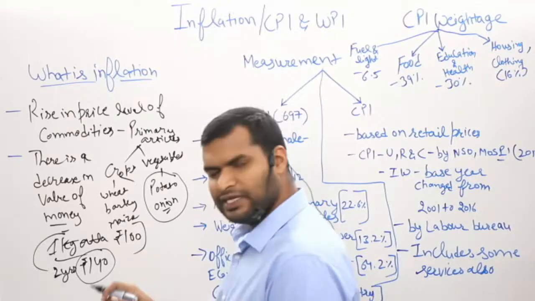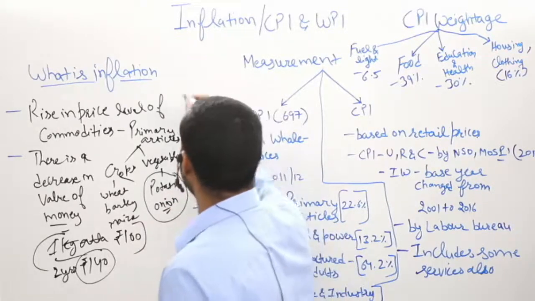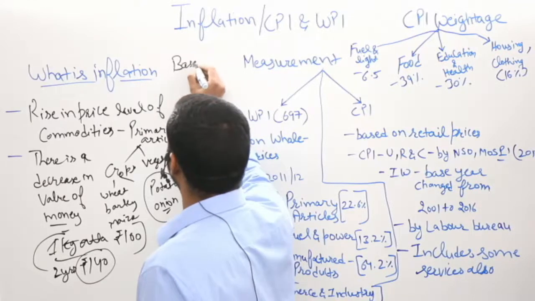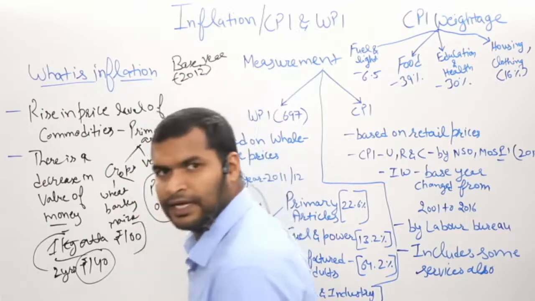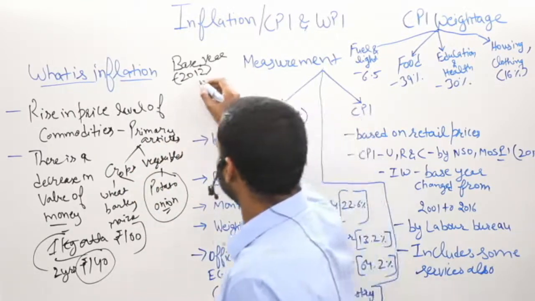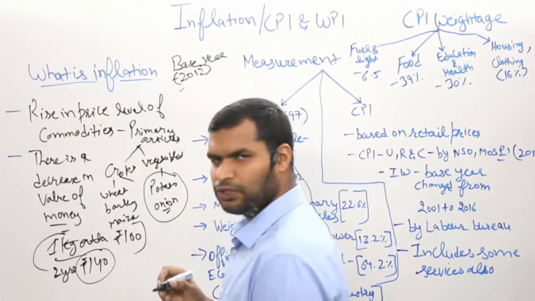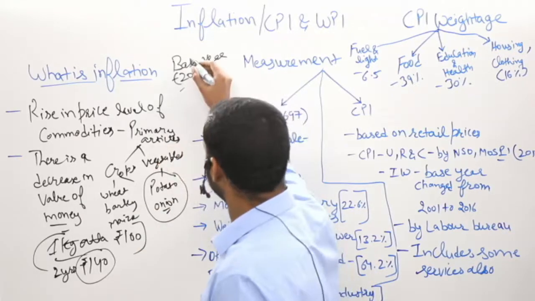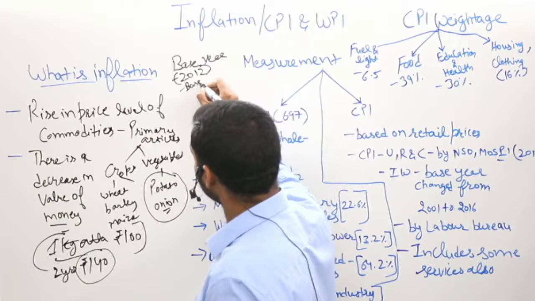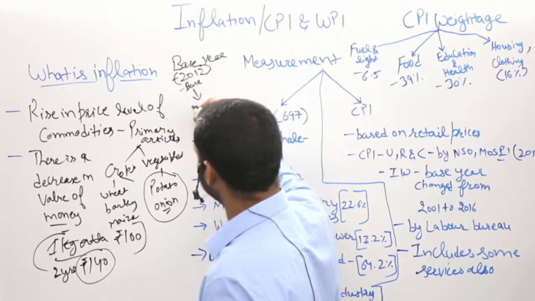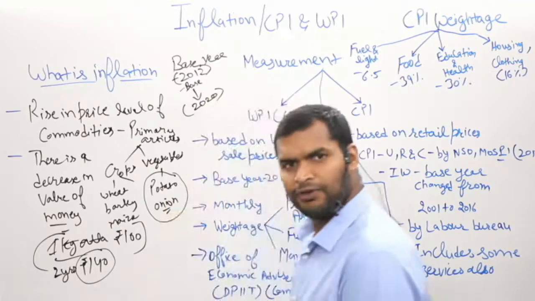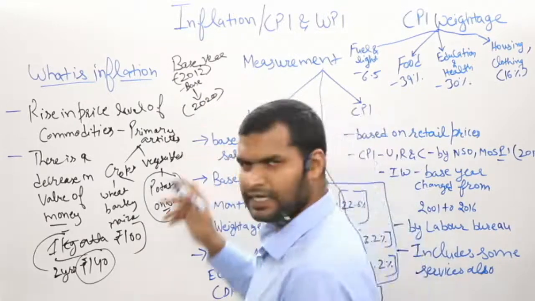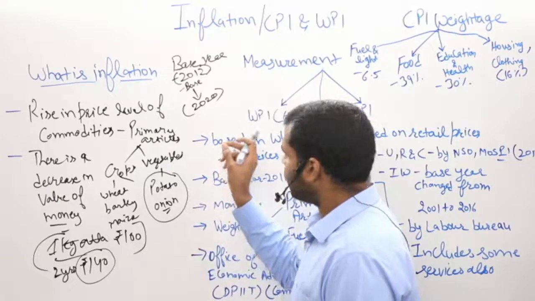And this inflation is understood from the perspective of a base year. So what is a base year? We said that 2012 is going to be our base year. That means the prices which were prevailing in 2012 are set as the base. Now you compare this base with the present situation, that is 2020, and we measure by what percentage the prices have increased.